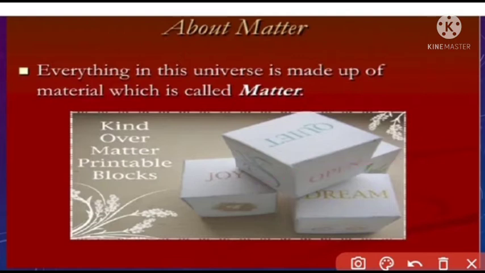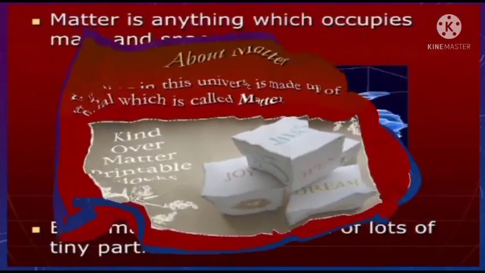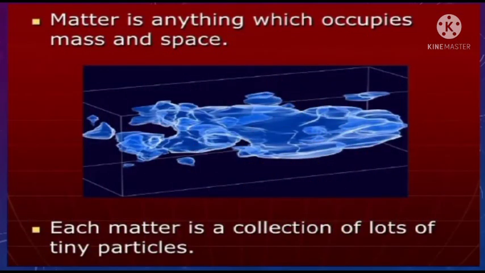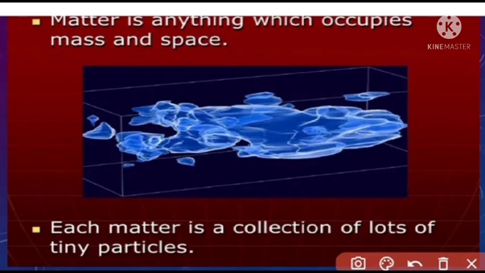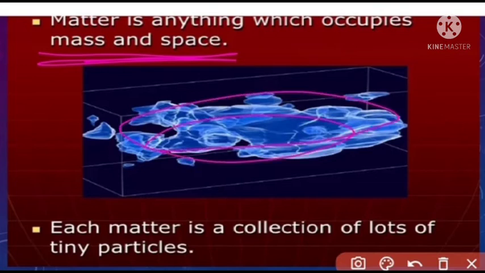Next we are discussing the physical state of matter. Matter is anything which occupies mass and space. For example, the substance is occupying a particular quantity and a particular space in this container. So everything that occupies space is matter.